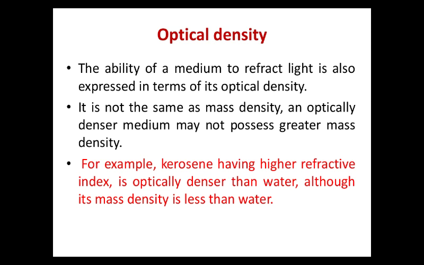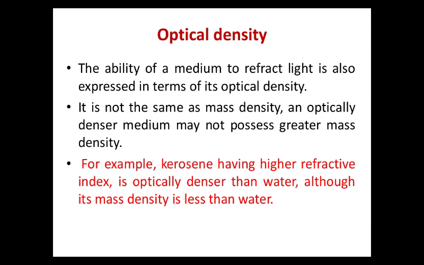It is not the same as mass density. Optical density is related to refractive index. The more the optical density of a medium, the more its refractive index and the less the speed of light in that particular medium.